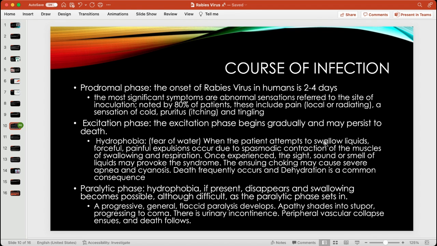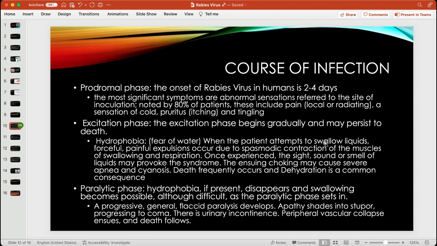And it can get so bad that they're so scared of drinking water and choking or anything around that, death can frequently occur, and this is usually caused from severe dehydration, all because of that fear.